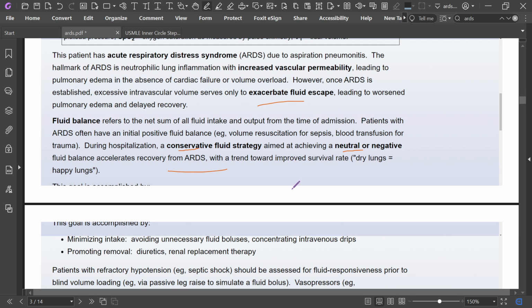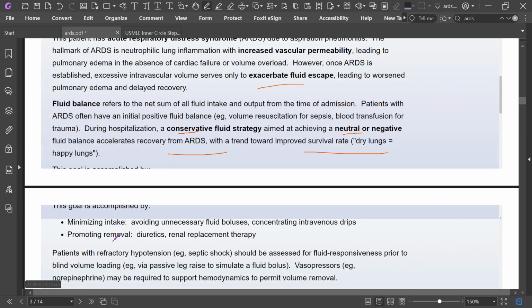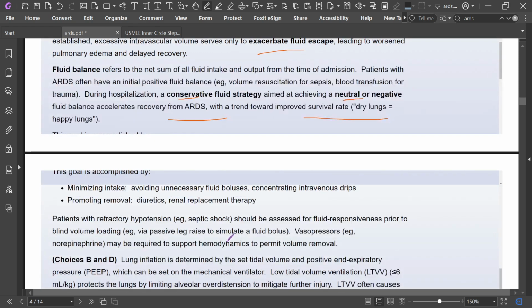a trend toward improved survival rate. Like, dry lung is happy lung. Our goal is to minimize intake and promote removal, avoiding unnecessary fluid boluses and concentrating intravenous fluid drips, and promoting removal with diuretics and renal replacement therapy. So our main concern is these two: dry lung is happy lung.